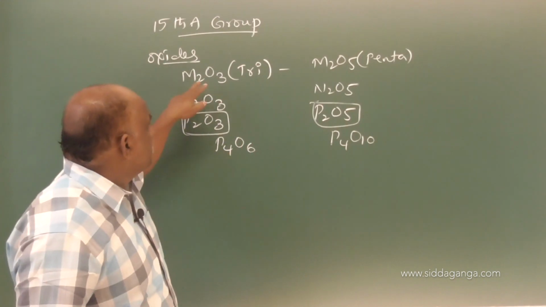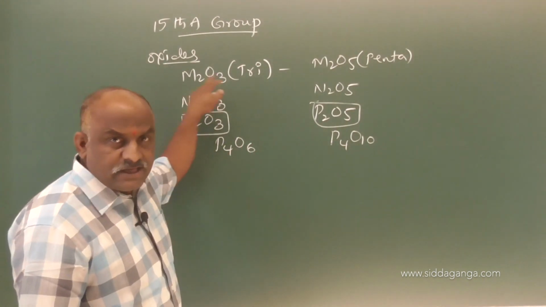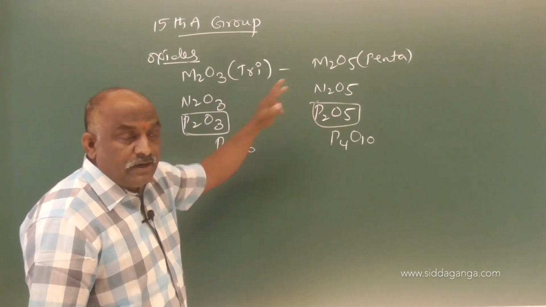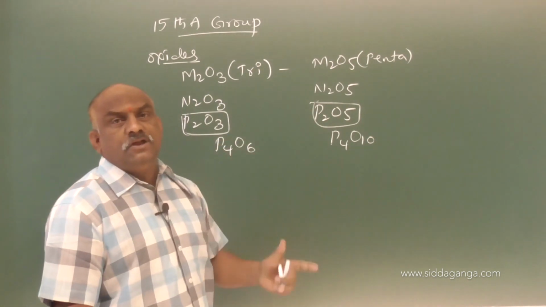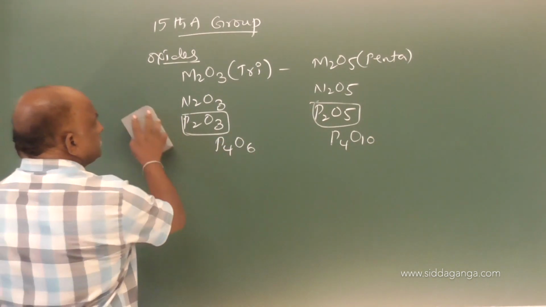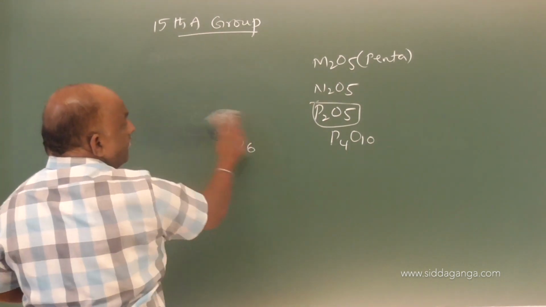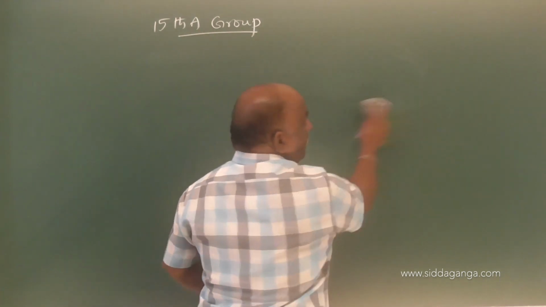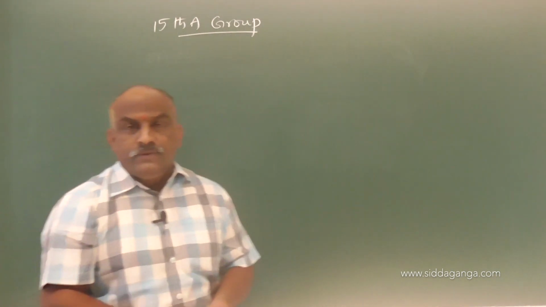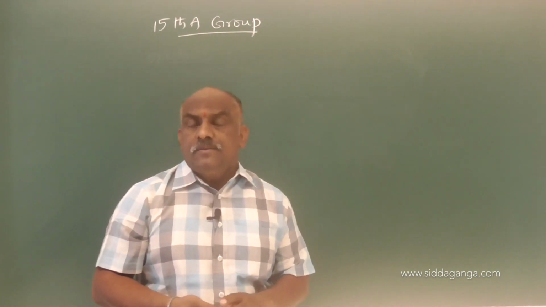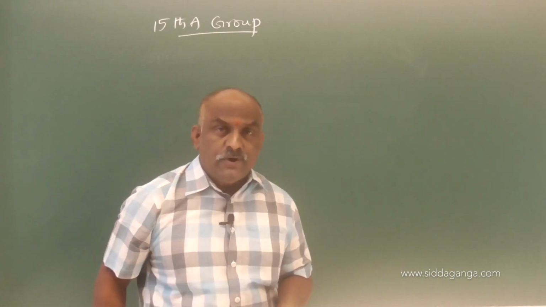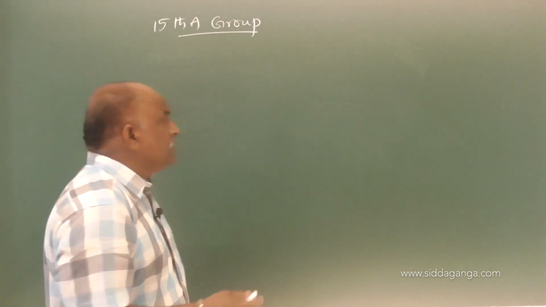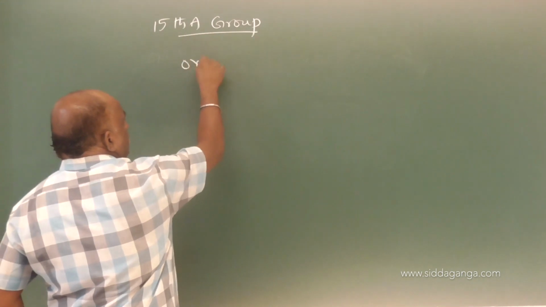Individual oxides means these are the general oxides M2O3 and M2O5. Nitrogen specially forms individual oxides. What are those individual oxides? They are very important from a competitive point of view. So, focus, this topic is very important for entrance point of view also. So, here oxides of nitrogen.